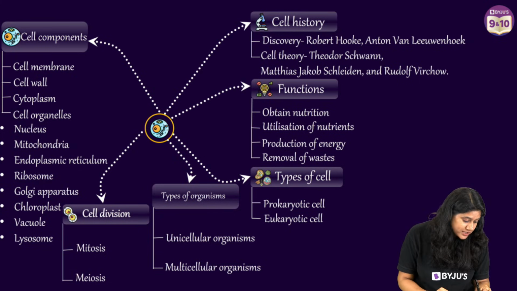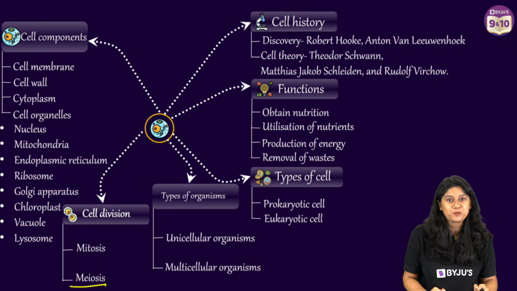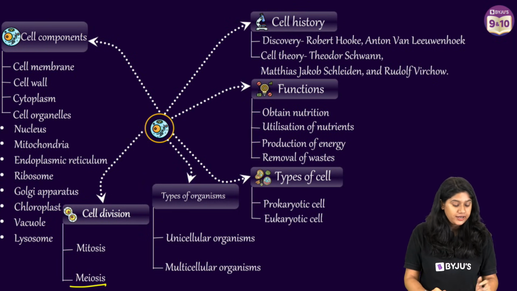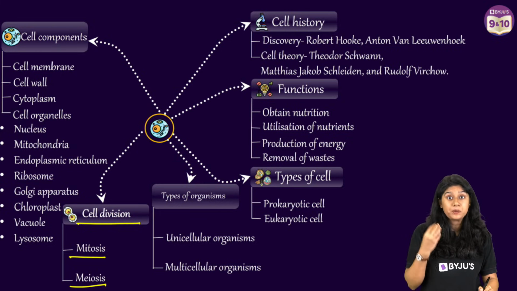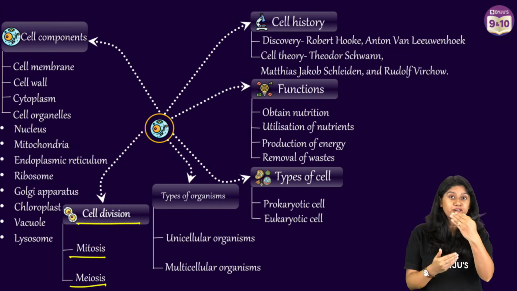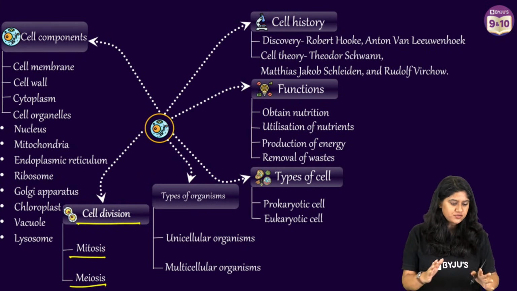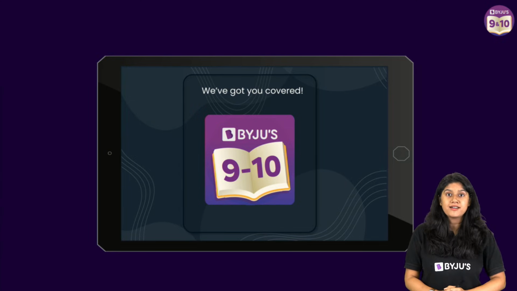In meiosis, the daughter cells that are usually formed have half the number of chromosomes as the parent cell. Now, we have these two important cell divisions that we have in our syllabus. We'll be learning more about them in detail in the upcoming classes, and in your higher studies. So with this, we have studied the whole chapter in just under 15 minutes.